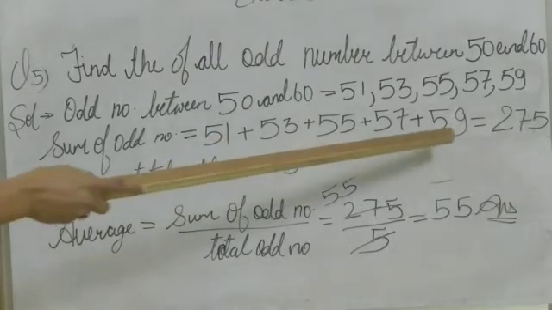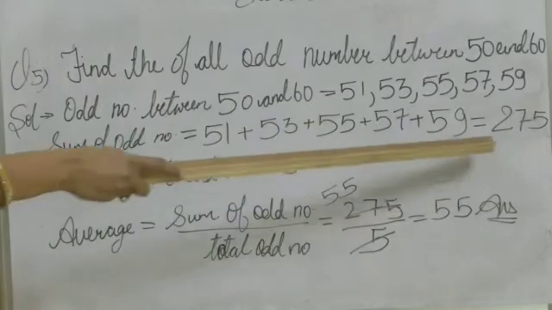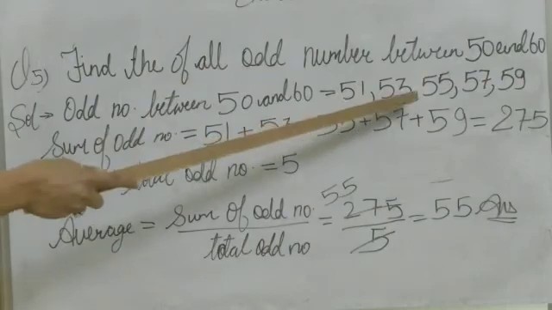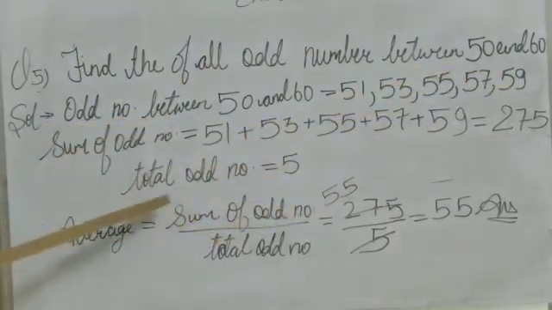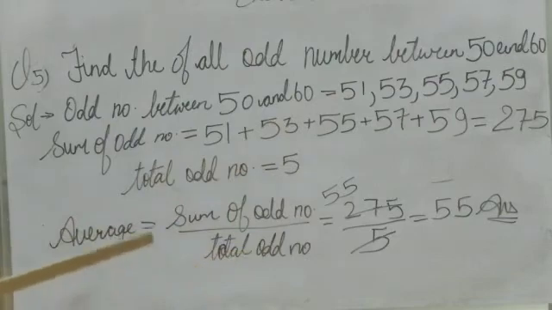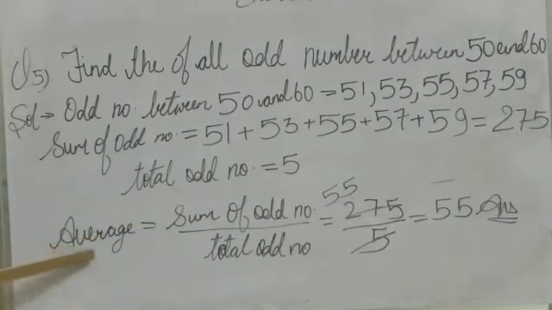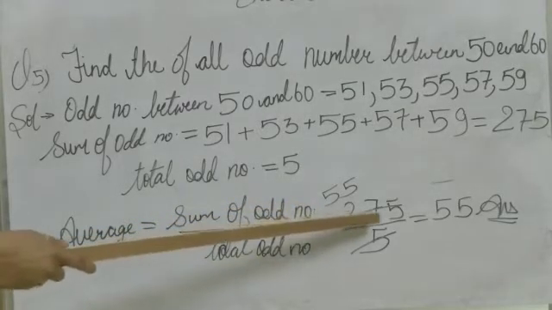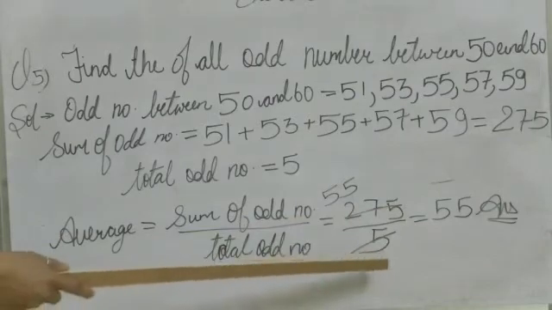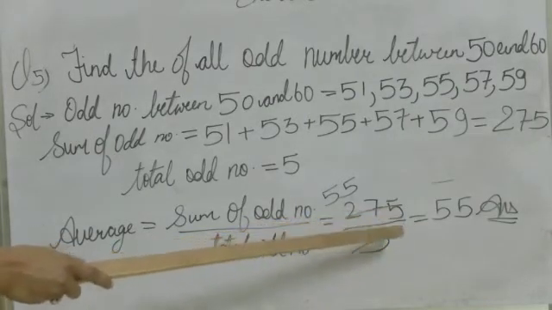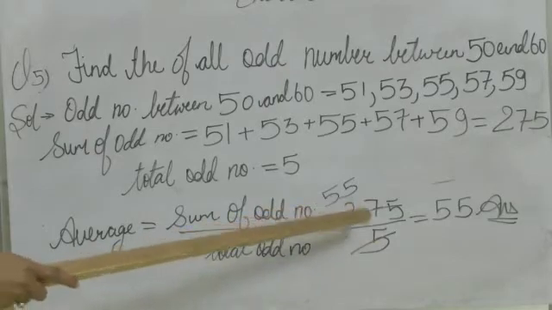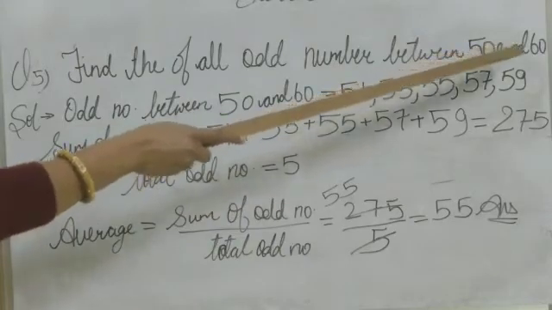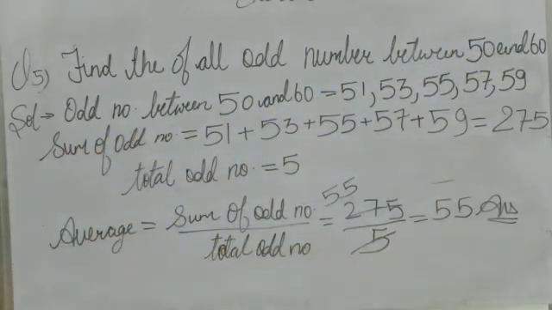Sum of odd numbers: we add these numbers. If we add these numbers, we get 275. Total odd numbers 1, 2, 3, 4, 5, and total odd numbers 5. How to solve average? Average is equal to sum of odd numbers upon total odd numbers. Sum of odd numbers 275 and total odd numbers 5. We divide 275 by 5, it is 55. Then what is the average? Between 50 and 60, the average is 55.